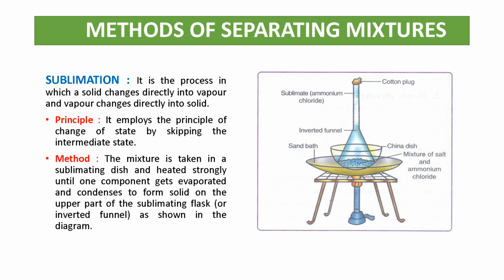So what are the sublimates which undergo the process of sublimation? Some examples of sublimates are ammonium chloride, camphor, iodine. These are all examples of sublimates. So here we take ammonium chloride, which is a sublimate, which evaporates and collects on the upper part of the sublimating flask. So this is the process of sublimation. You can understand it by this diagram.